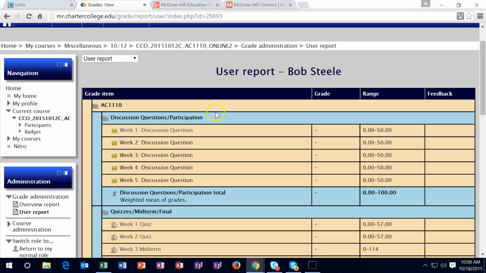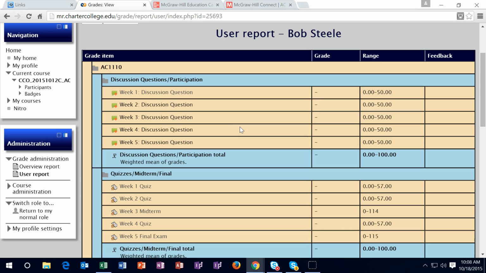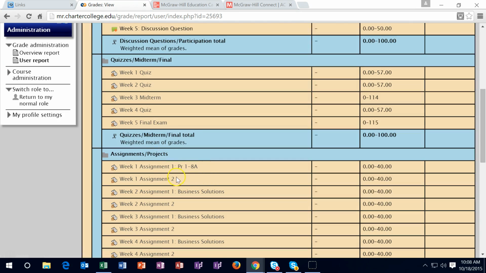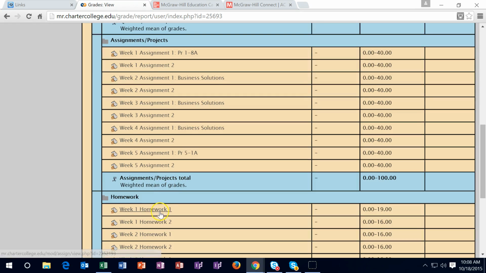So you want to make sure that you're getting everything done in Connect, and then after the grades have been input, you want to go in here and check this out. So everything is generally due on Sunday, and then I have until Tuesday to enter the grades into Moodle Rooms, meaning transport all the grades from Connect to Moodle Rooms in multiple classes. Therefore, by Wednesday, you want to go in here and it should be populated for the week 1 activities, week 1 discussion, week 1 quiz, week 1 assignments, and week 1 homework.